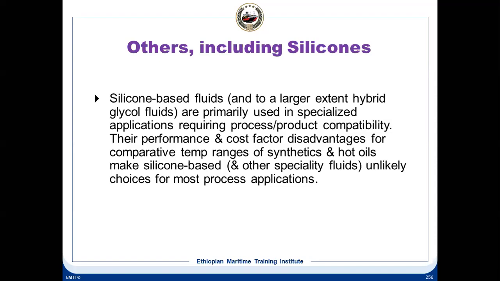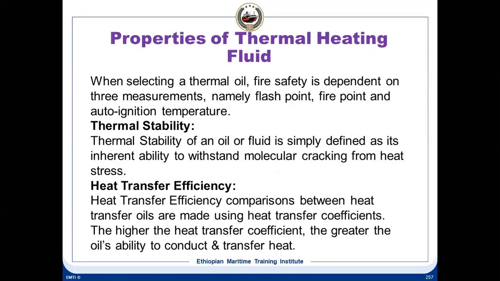Especially for our onboard duties, we don't want silicon based or other specialty fluids, because the sheer volume of oil that we need on board or in a factory would make it pretty uneconomical to use this kind of fluids.